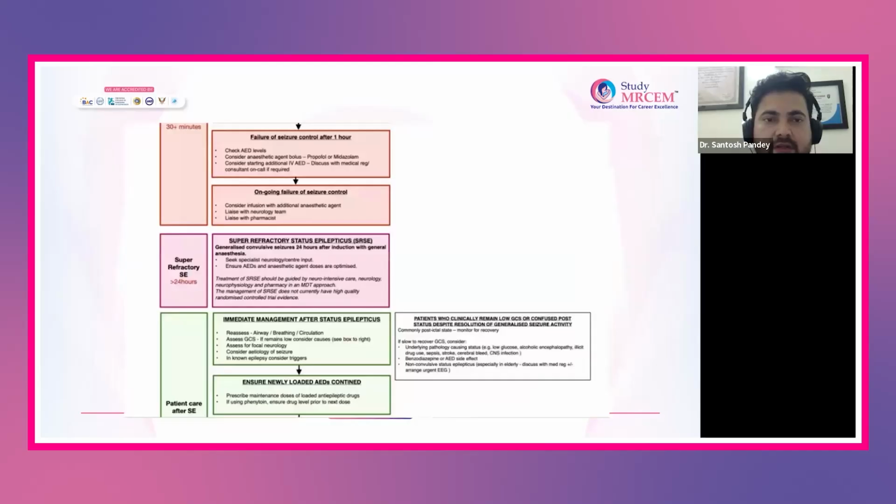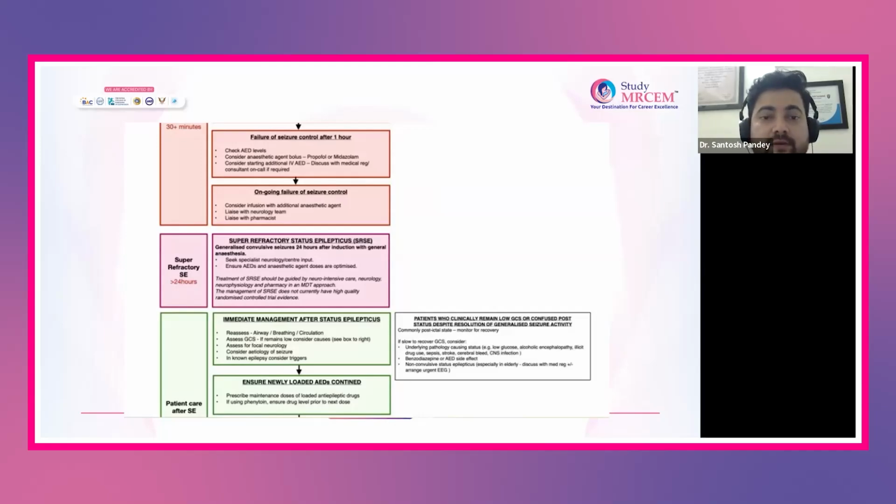So now what happens? You are in the stage of refractory seizure, and even 1 hour has passed, and the seizure has not settled. Now this is the time where you have to check the levels for the antiepileptic drugs. Whatever drugs you have used, their levels need to be checked, and you can give a repeat bolus dose of propofol or midazolam as given in the previously planned treatment. And even after giving this bolus dose, if the patient is still seizing, in that case, you have to continue the infusion dose, and you have to inform the neuro ICU team.